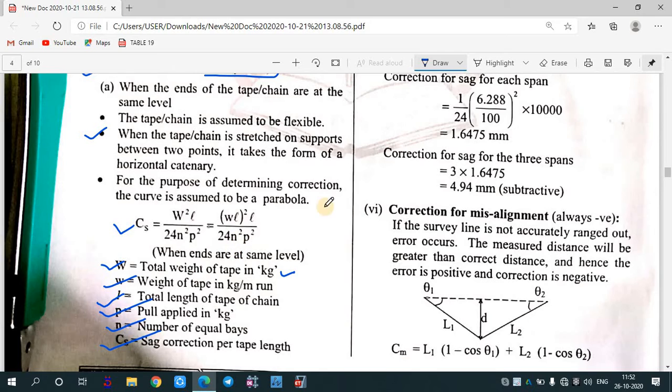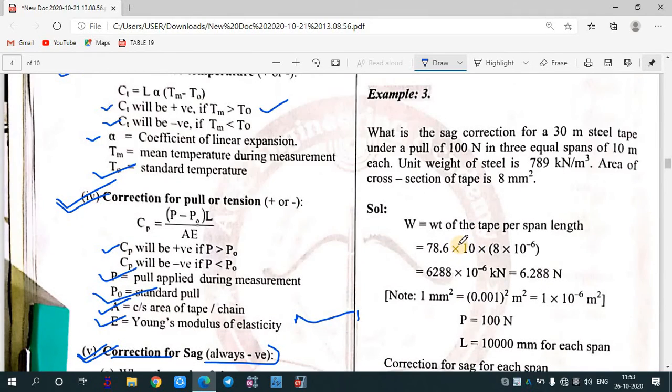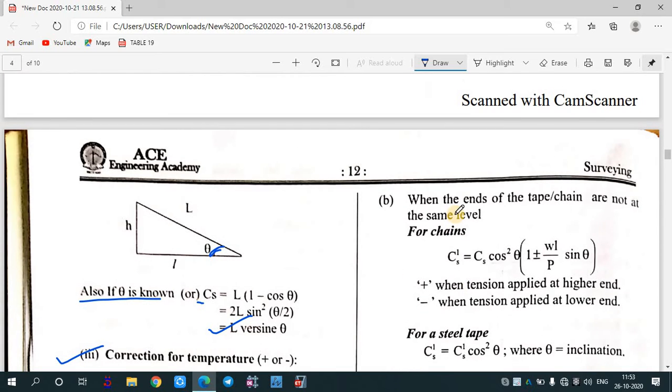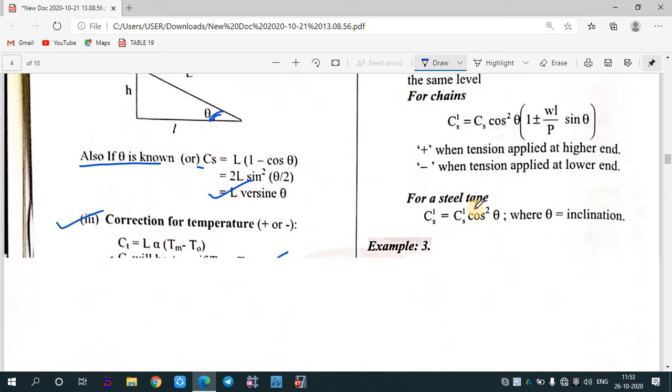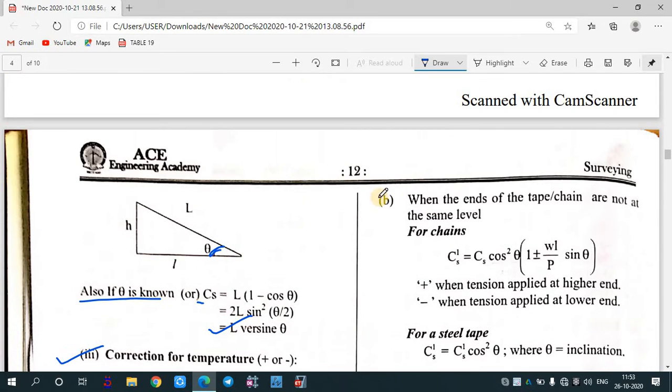And what does this N represent? Suppose you are taking the measurement in catenary at certain intervals. If you are taking 2 intervals, the N value will be 2. If you are taking 3, the N value will be 3. So how many times you support the chain or tape gives you the value of N. Okay, so this is sag correction. Sag correction is always negative. This is not that important, we'll skip this part.